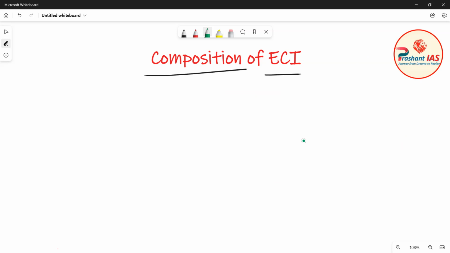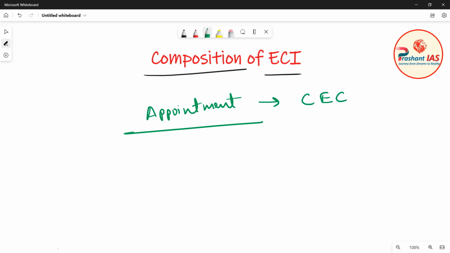Now friends, after this, let us discuss the appointment of the Chief Election Commissioner. So the first question in this regard is: who appoints the Chief Election Commissioner?